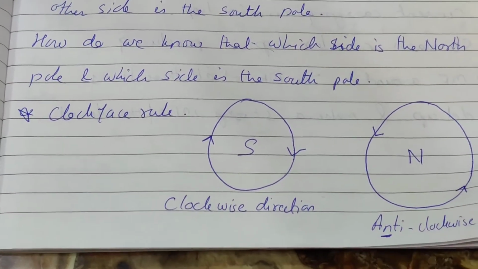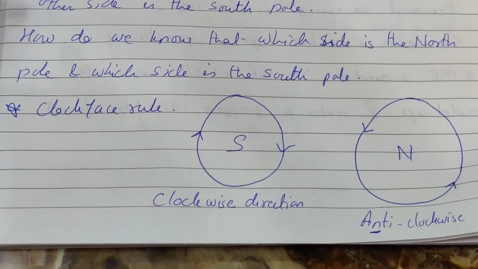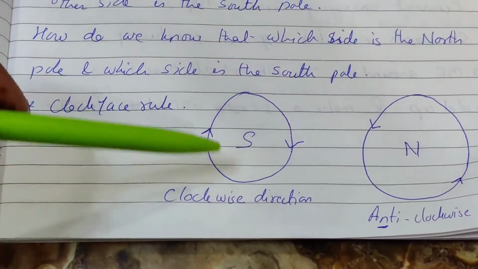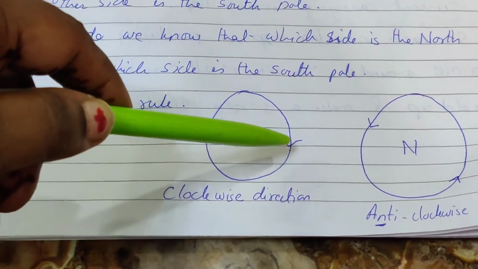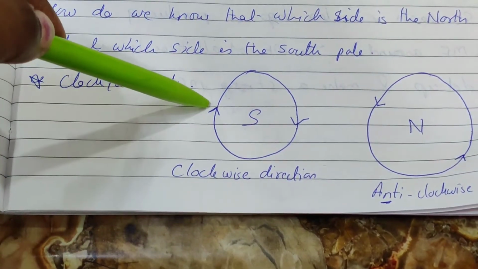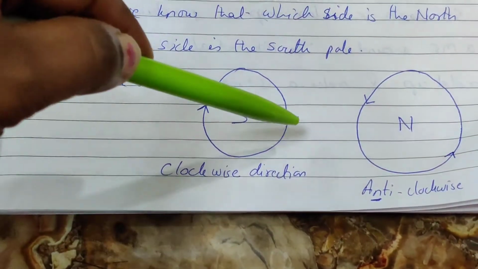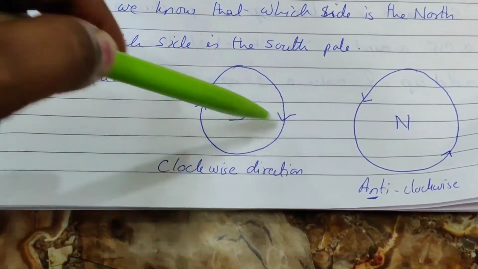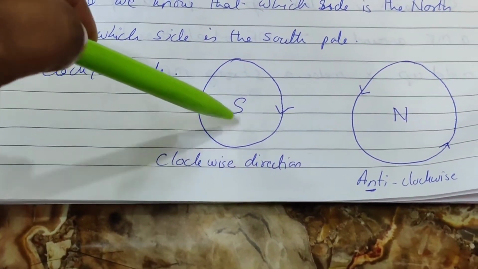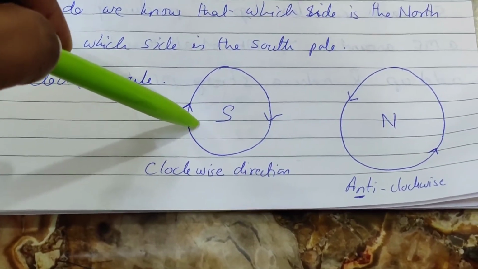Here in the circular loop, we will use the clock face rule. Okay, what is this clock face rule? When the direction of the magnetic field is in the clockwise direction, then it is a south pole. In the circular loop I am telling, okay?